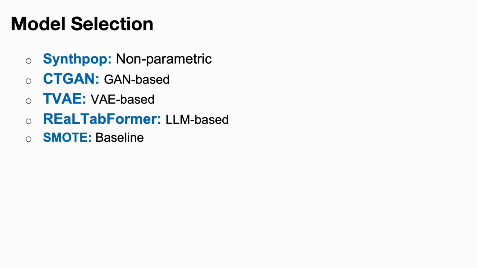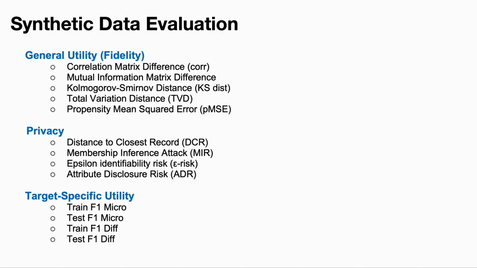of variables. For the model selection, we consider both traditional non-parametric models from synthpop and the more commonly seen deep learning-based models such as CTGAN and TVAE, to the newer LM-based approach, which is REaLTabFormer, compared against our baseline, the SMOTE models.